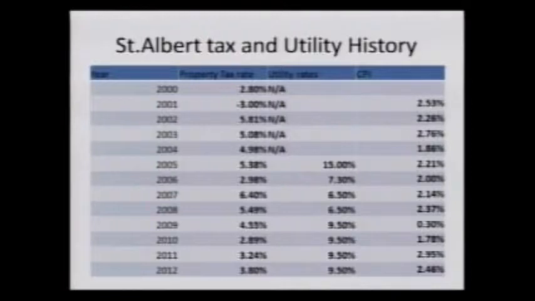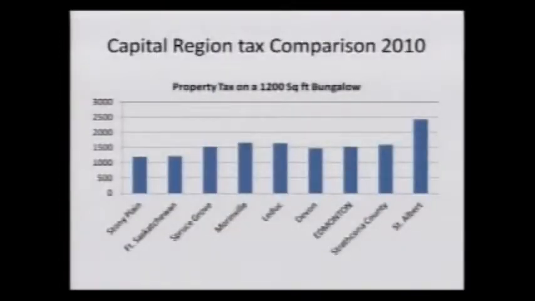Now, this is the average property tax on a 1,200 square foot bungalow, excluding the education portion of the taxation. So for St. Albert in 2010, that would have been about $2,408, and the next closest comparator would have been about $1,600, $1,605 to be precise. This information comes from the City of Edmonton Planning Department, their 2010 annual rates and service fee charges, figure 8.